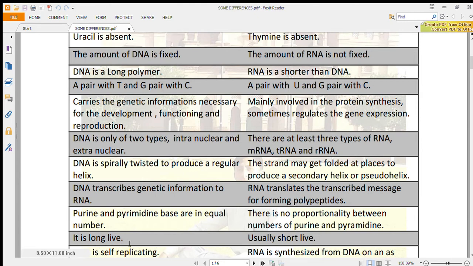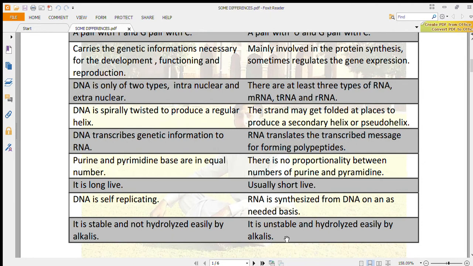DNA is long-lived, while RNA is usually short-lived. DNA is self-replicating, while RNA is synthesized from DNA as needed. DNA is stable and not hydrolyzed easily by alkalis, while RNA is unstable and hydrolyzed easily by alkalis.